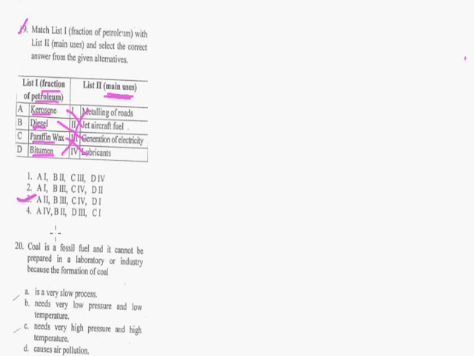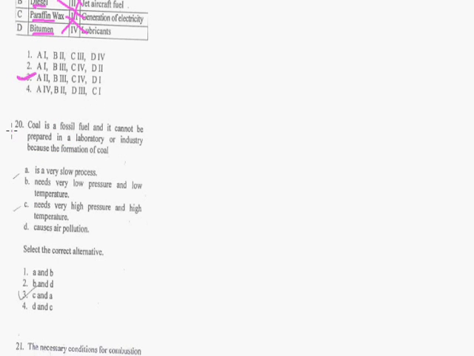Come to the next question, question number 20 of chemistry. This question is from the topic coal and petroleum. What is the question? Coal is a fossil fuel and it cannot be prepared in a laboratory or industry because the formation of coal, come to the options, is a very slow process. Yes, it's a very slow process. Needs very low pressure and low temperature.